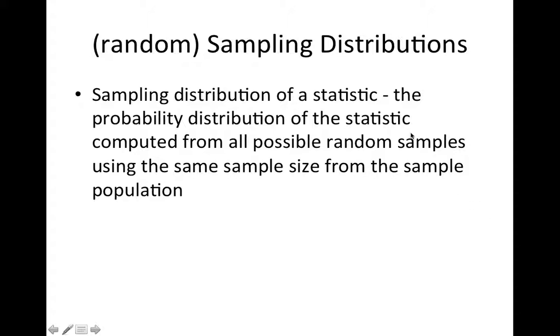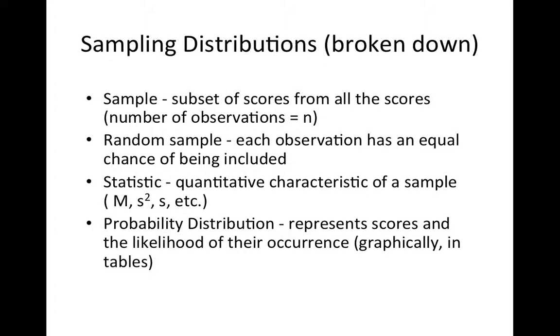we put them together, what we wind up with is what we call sampling distributions. A sampling distribution is the probability distribution of a statistic computed from all possible random samples using the same sample size from the same population. This is a critical issue. It shows us the outcomes of a possible set of outcomes from an experiment. So let's break this down. What is a sampling distribution?